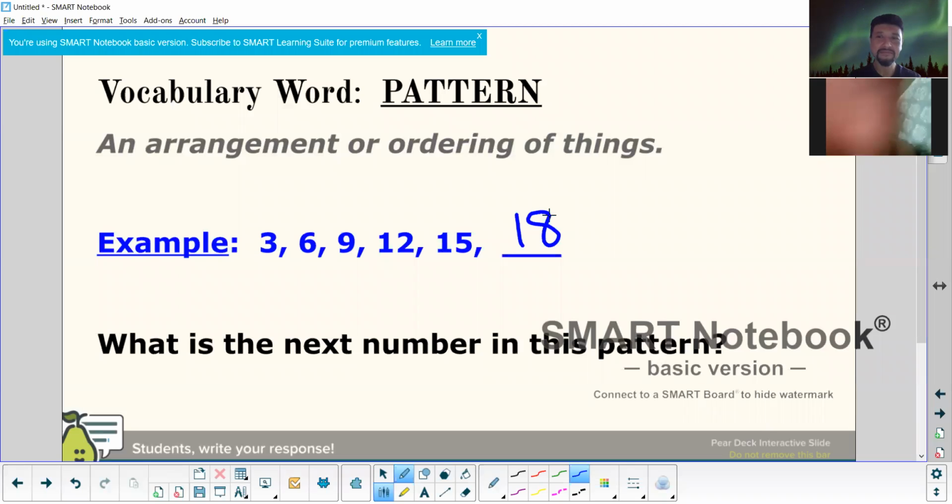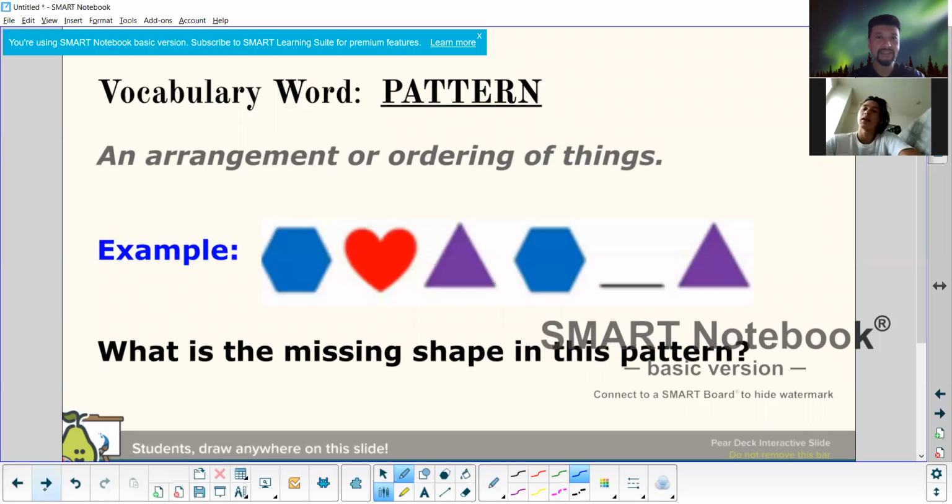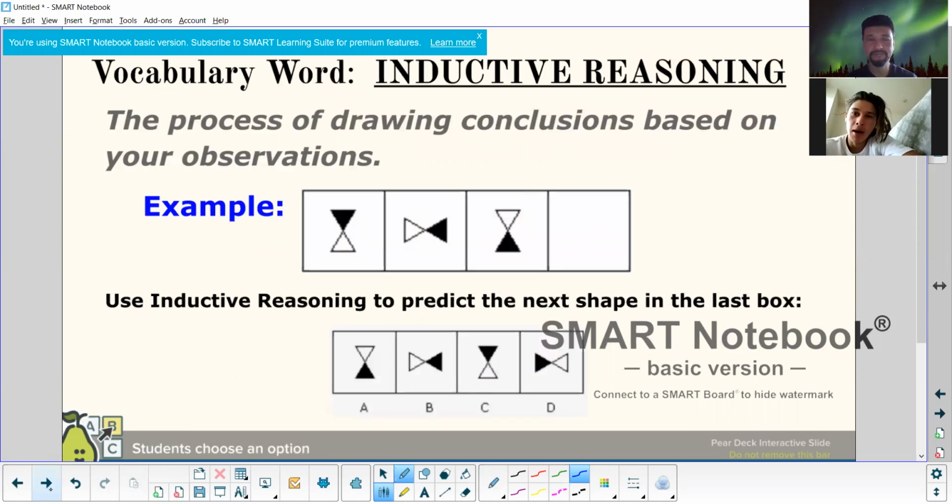Now, let's go ahead and do the next one. When you see this ordering of things, what do you think is going to be the next missing shape? Probably the heart. Yeah, the heart. Exactly. Good. Now, let's do the next one. So now read this one.